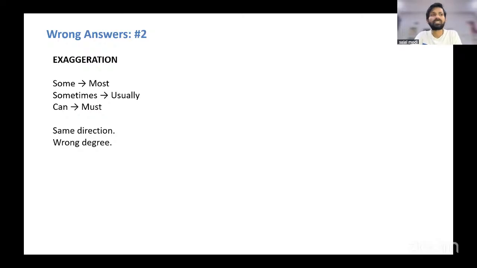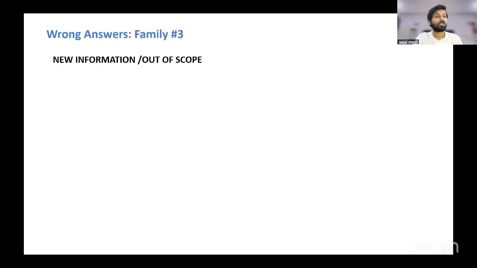Exaggeration, we understand. Exaggeration from some to most. In the passage, we are given something like X sometimes leads to Y. The option says X usually leads to Y. That will be an exaggeration. From sometimes to usually is an exaggeration. That option is out. Or something like some and most: it will affect some people, and the option says it will affect most people. That option is an exaggerated one. That is out, right? So exaggeration is out.